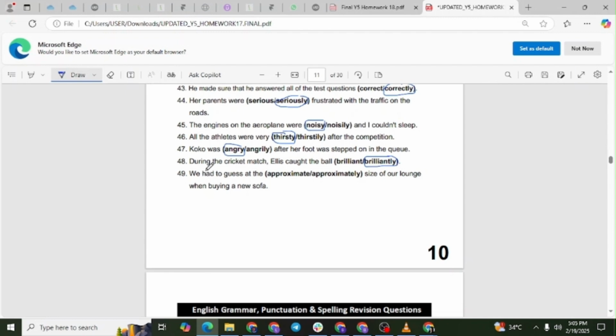Question number 49. We had to guess at the approximate size of our lounge when buying a new sofa. Explanation. Approximate is an adjective modifying size. Approximately is an adverb and would not be correct in this sentence.